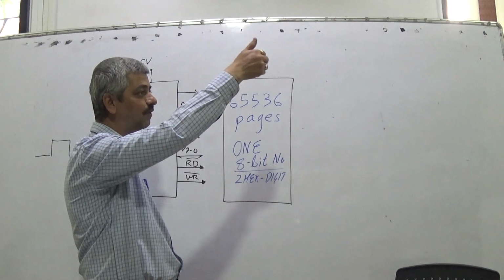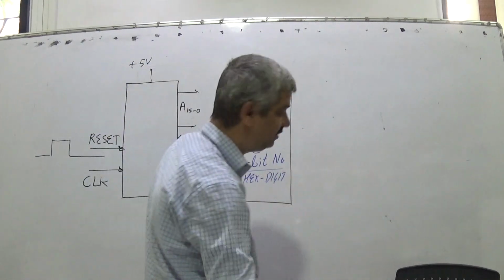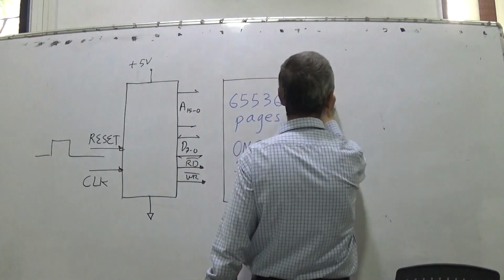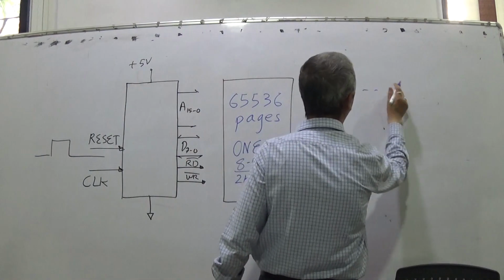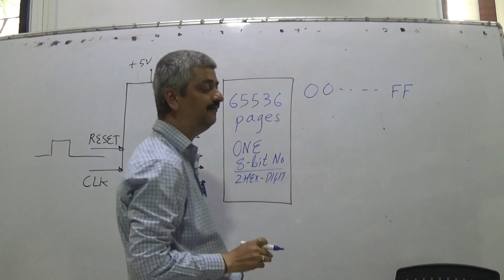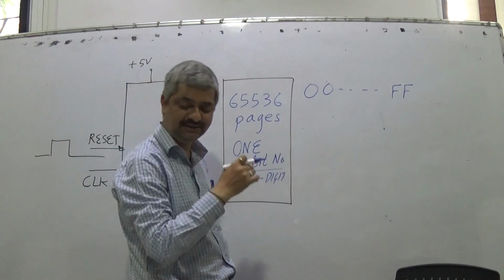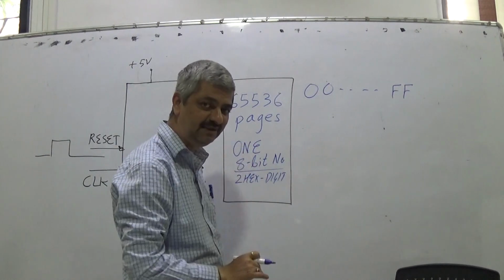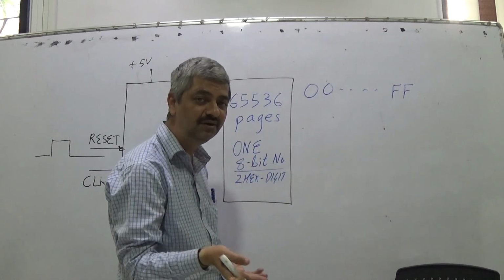So one out of 256 combinations, from 00 till FF. Each combination tells me what to do.